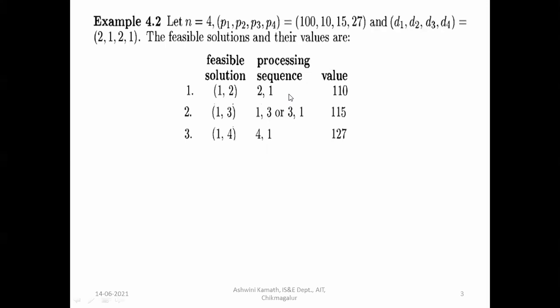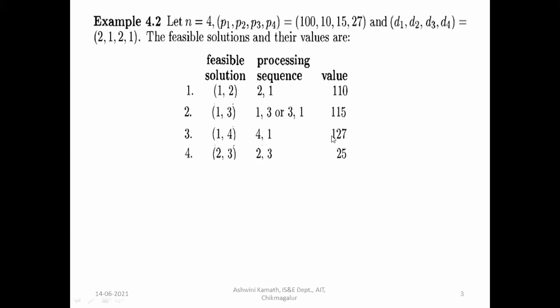In the first slot itself, we have to execute, since for the fourth one we have the first slot only. So first we have to execute the fourth job. So this is the sequence. Okay. So 4 will be executed first, then 1 will be executed. So 4 and 1, it is 127.